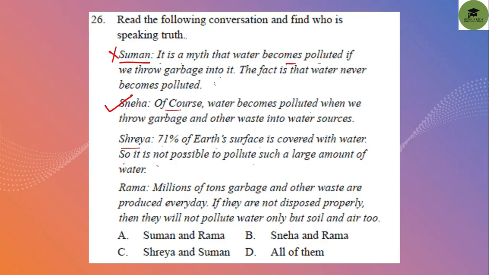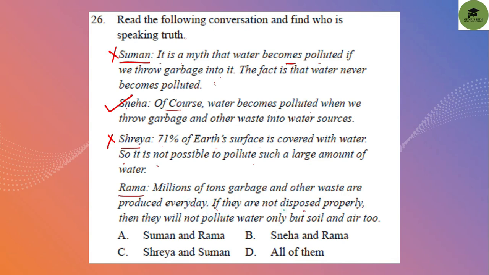Yes, it will not cover. Maybe it will not cover at the same time, but yes, it will cause water pollution. So Shreya is also not true. What about Rama? Millions of tons of garbage and other waste are produced every day.